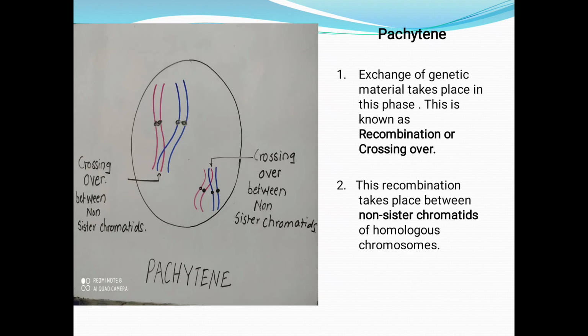This recombination takes place between non-sister chromatids of homologous chromosomes. So I hope you understand the difference between non-sister chromatid and sister chromatid, and the difference between sister chromatid and homologous chromosome. Now don't get confused.